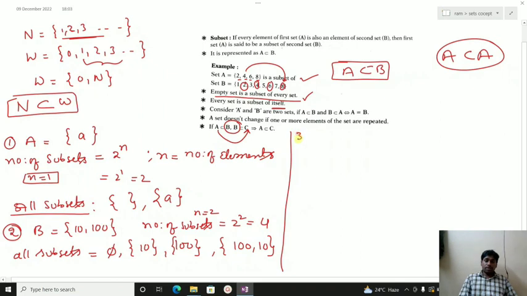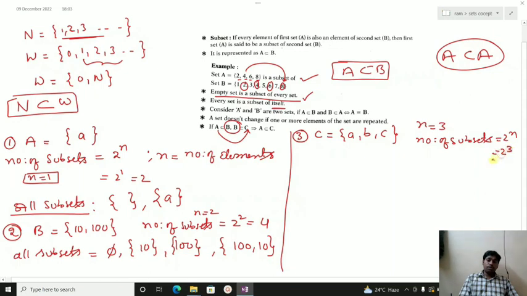If there are 3 elements, like A, B and C in another set, then how many subsets are possible? Here n is equal to 3. Number of subsets formula 2 power n, 2 power 3 is equal to 8.